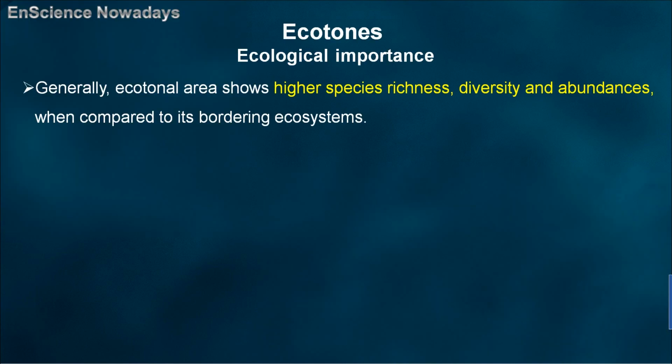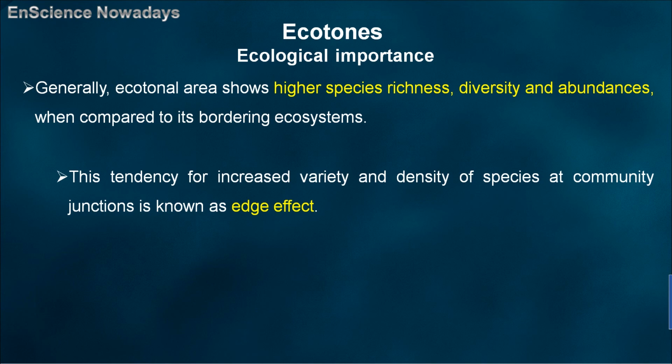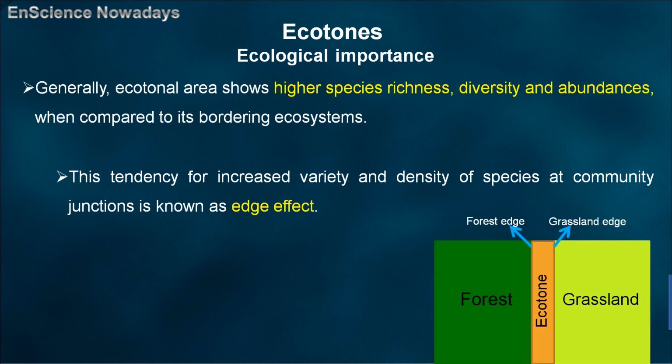Thus, ecotones generally show higher species richness, diversity, and abundance when compared to their bordering ecosystems. Ecologists even consider ecotone habitats as a source of evolutionary novelty, generating increased biodiversity. The tendency for increased variety and density of species at community junctions is known as edge effect. By the way, edge refers to the narrow zone of habitat transition. Edge effect occurs as a result of one type of habitat conjoining with another.